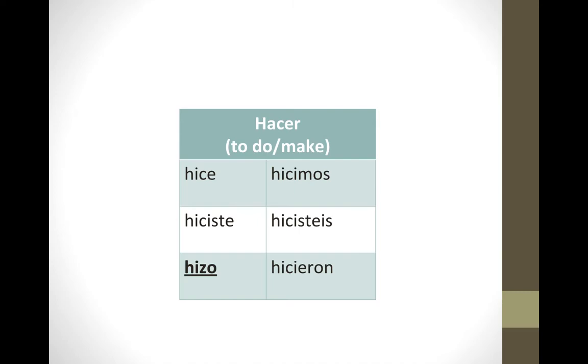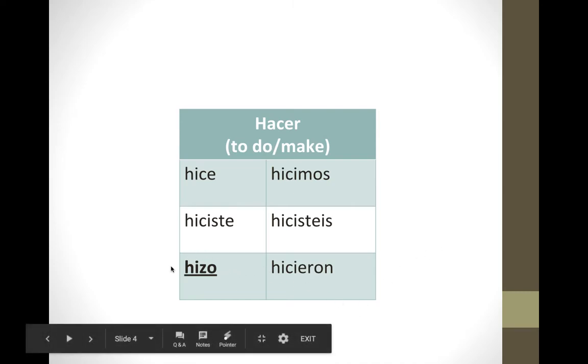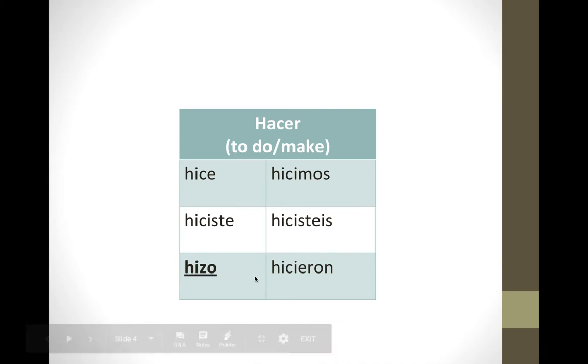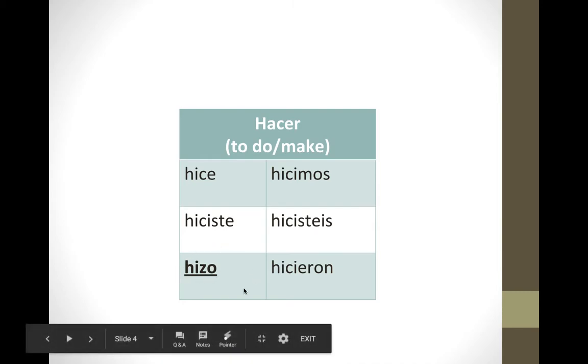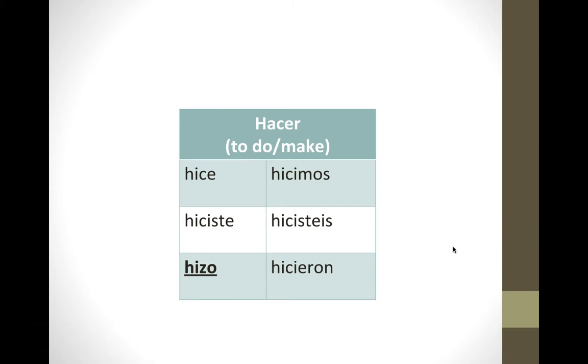Hacer is the verb to do or make, and to conjugate that in the preterite, you have hice, hiciste, hizo, hicimos, hicieron. You'll notice here that the he, she box is bolded and underlined, and that's just to draw your attention to the fact that hacer is irregular in that he, she form on top of being irregular because we want to preserve pronunciation. We change HICO to HIZO, okay, hizo.